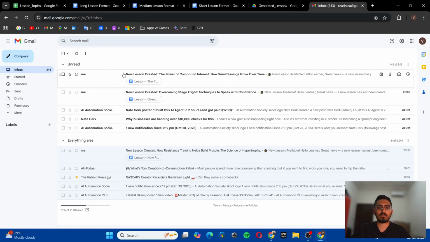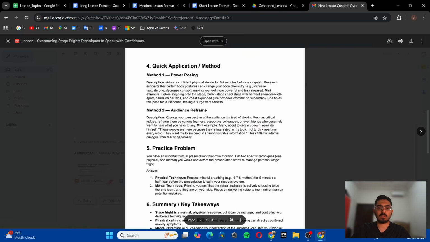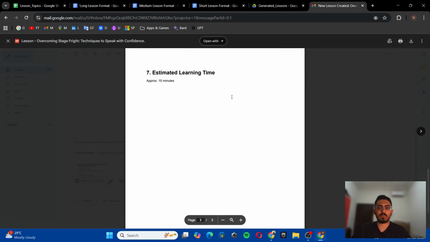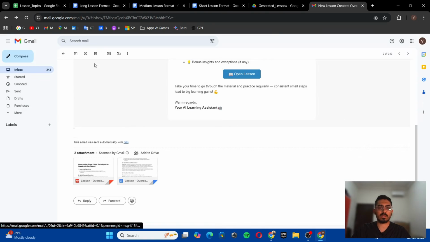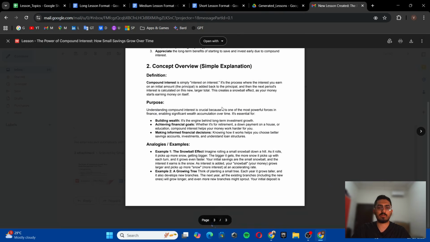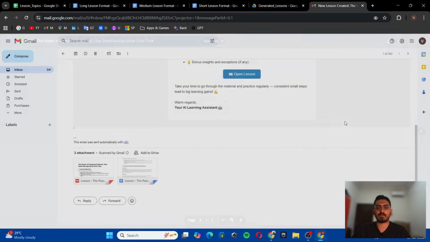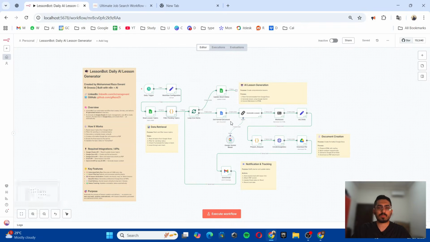So there are 2 emails for me for the 2 files. So first one is this one, which was the short lesson for 3-page. So the first one was 8-page, and the second short format was 3-page. We'll see this one for the medium format. So it is 7-page, but it has lesser sections. So that's pretty much it for the workflow.